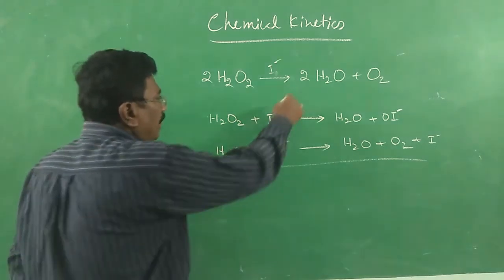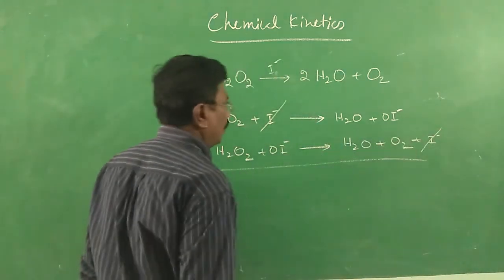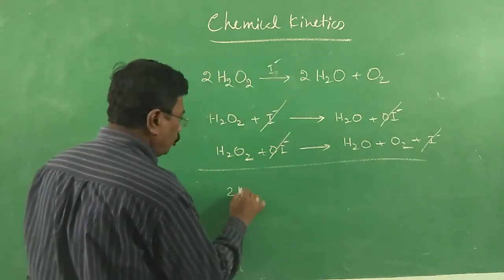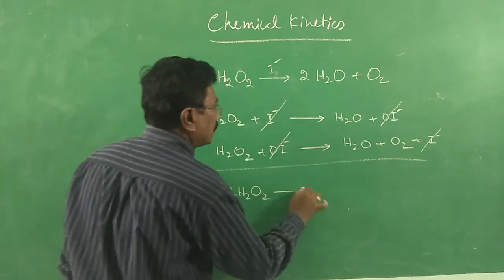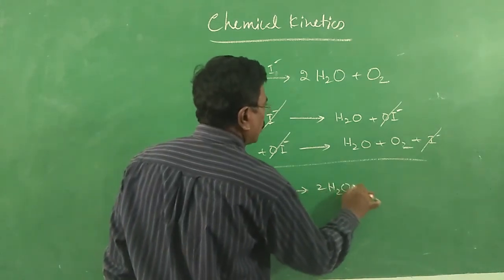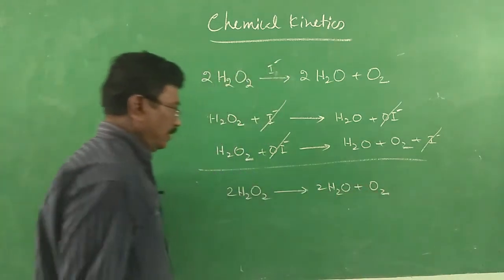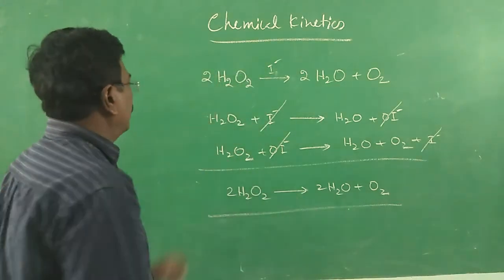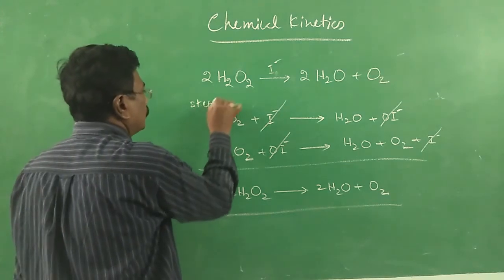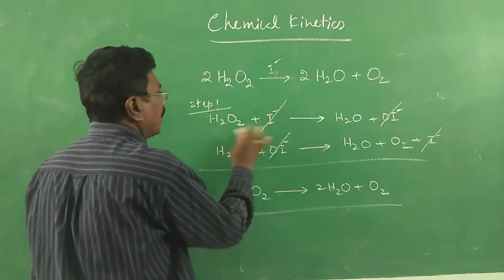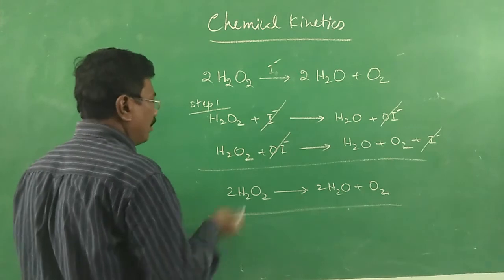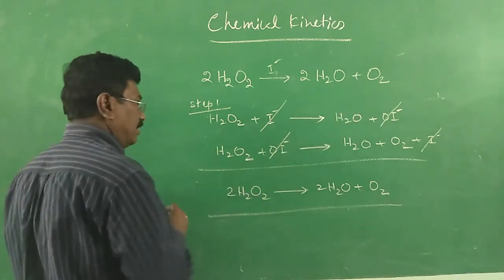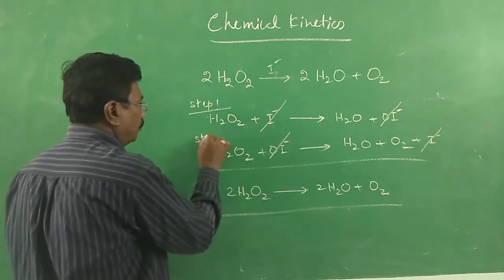Here, iodide and iodide get cancelled. OI minus and OI minus get cancelled. Therefore, 2H2O2 gives 2H2O plus O2. It is the total reaction. For this reaction, there are step 1 and step 2. Step 1 involves reaction of hydrogen peroxide with iodide ion. Step 2 involves reaction of hydrogen peroxide with OI minus ion, hypoiodate I can say.